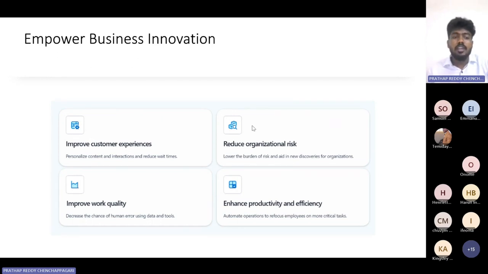Okay, and improve work quality. Yes, of course. Whenever we know about this feedback, we need to improve the quality of our work and the quality of the serving. We have to improve from our side. Yes, and enhance productivity and efficiency. Of course, these all empower business innovation. The common thing across these four is the feedback of the previous customers. Once we know the feedback, definitely we have to improve a lot.